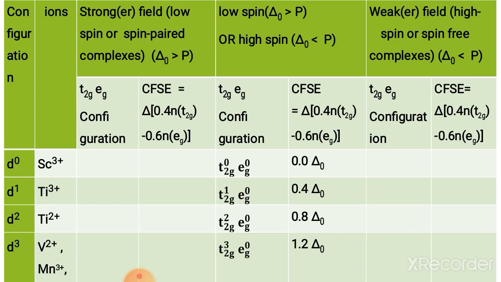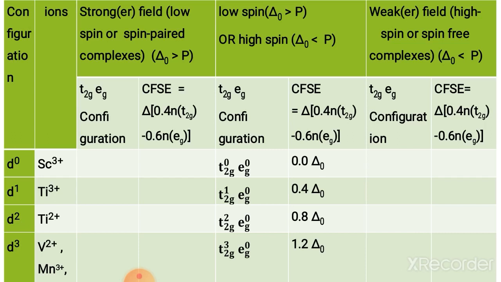Then ions are given, then a stronger field or strong field, that is low spin or spin paired complexes, when delta O is more than P. Then weaker field or weak field, high spin or spin free complex, when delta O is less than P, is given in the form of a table.